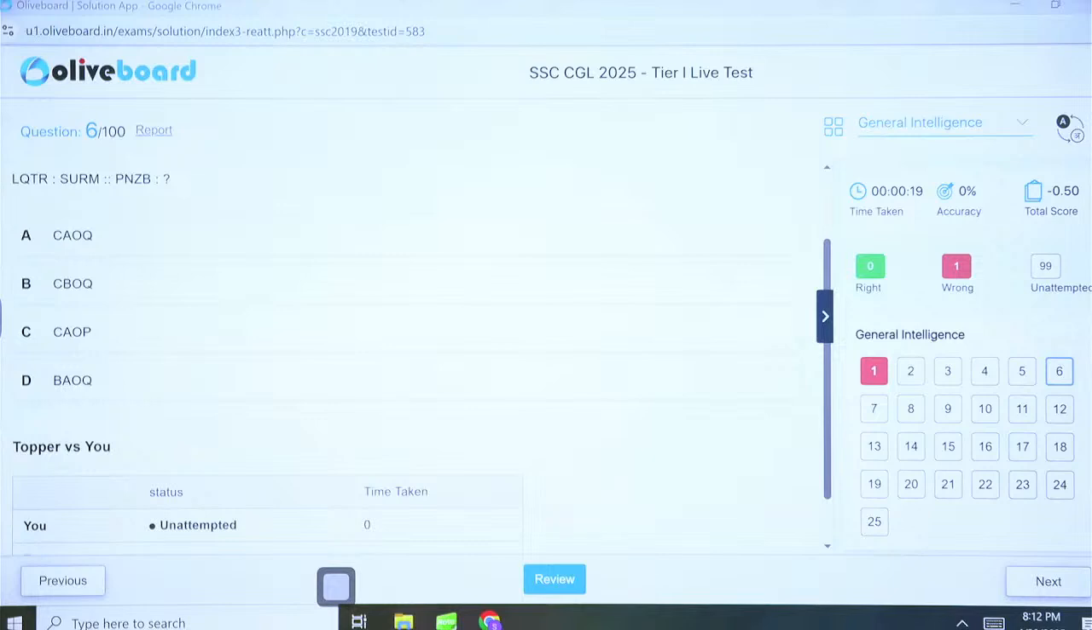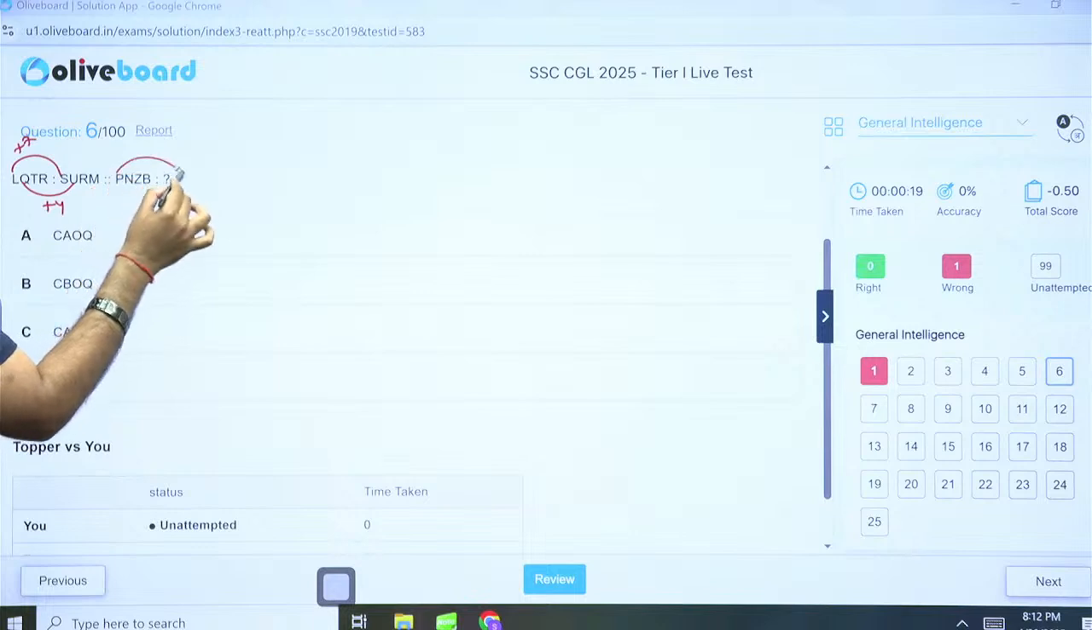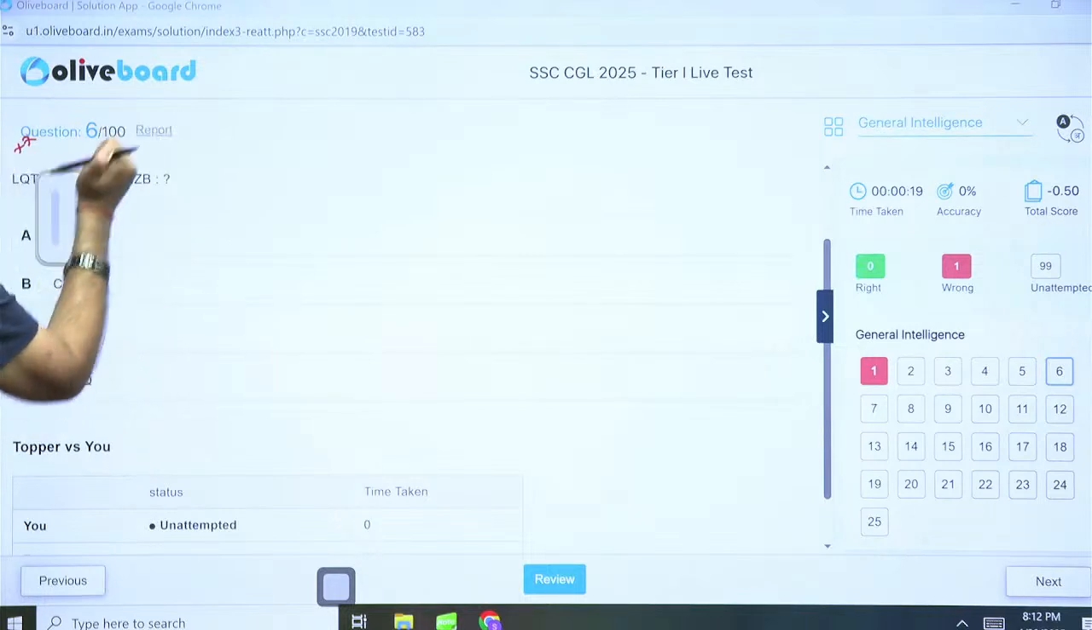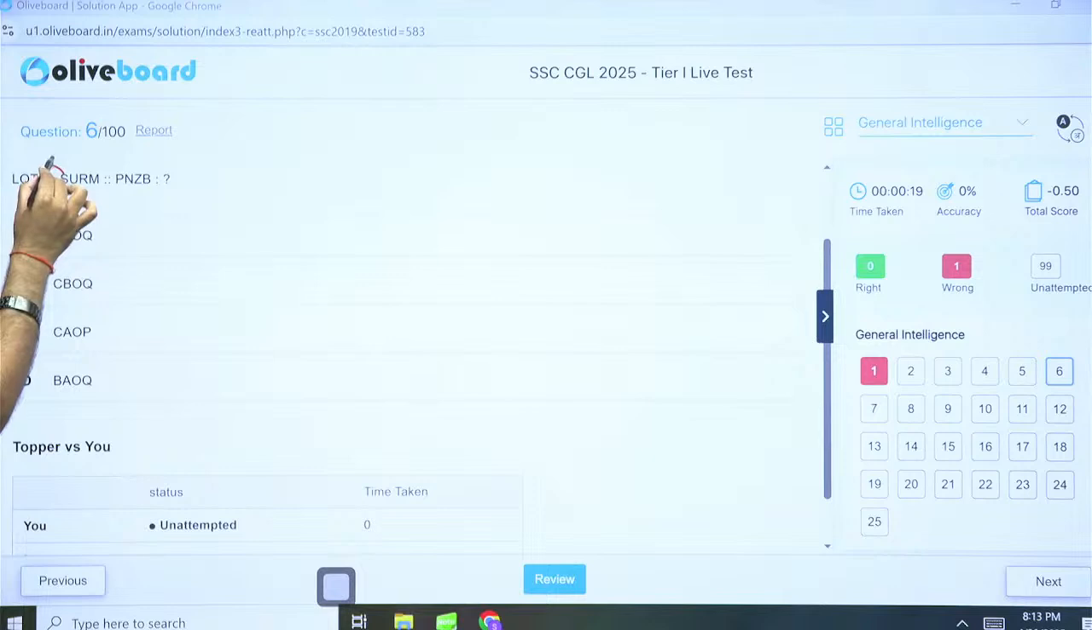Letter analogy. 12, 19 is plus 7. 17 and 21 plus 4. So the first letter we have is plus 7. Oh, sorry. This one is a better option, no? R plus S is plus 1. P plus U, Q plus R, L plus M.